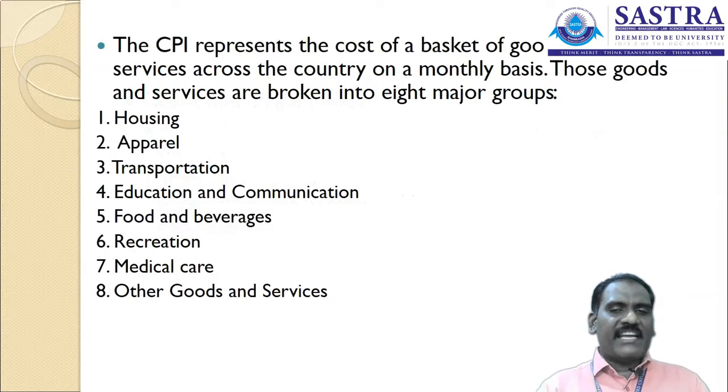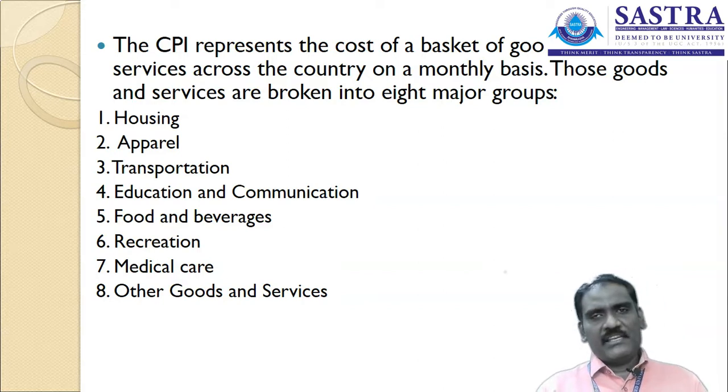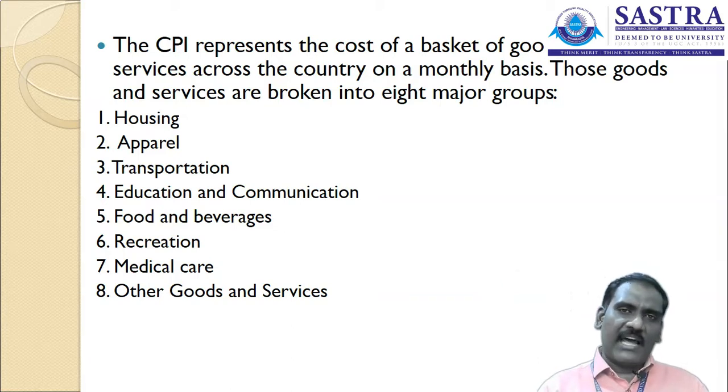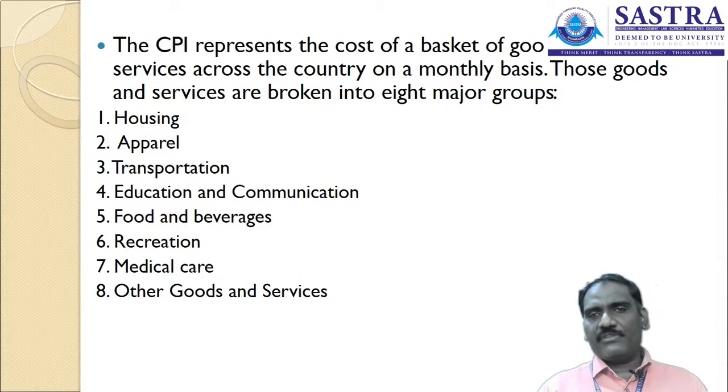The consumer price index represents the cost of a basket of goods and services across the country. It is calculated on a monthly basis. Those goods and services are broken into 8 major groups. So what are those 8 major groups? First one, housing, then apparel, transportation, education and communication, food and beverages, recreation, medical care, and other goods and services not included in the above 7, which fall in the 8th category.